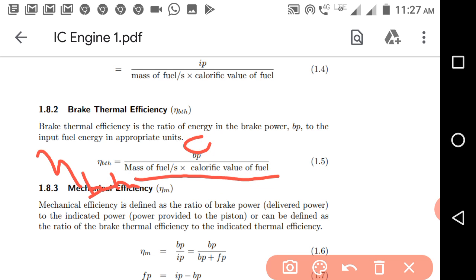So heat supplied by the fuel to the engine is given by mass of fuel times the calorific value of fuel, and both units should be the same. If brake power is in kilojoule per hour, then heat supplied should also be in kilojoule per hour. So this is the brake thermal efficiency.